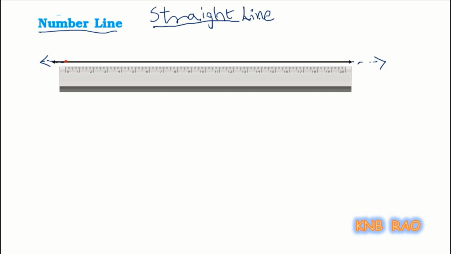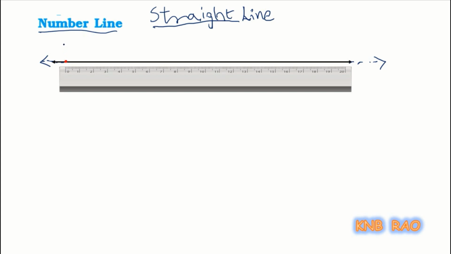After marking a point, I will name that point with a certain number. If I want to show this as a natural number line, then I can start with 1. If I want to show this as a whole number line, then I will start with 0.